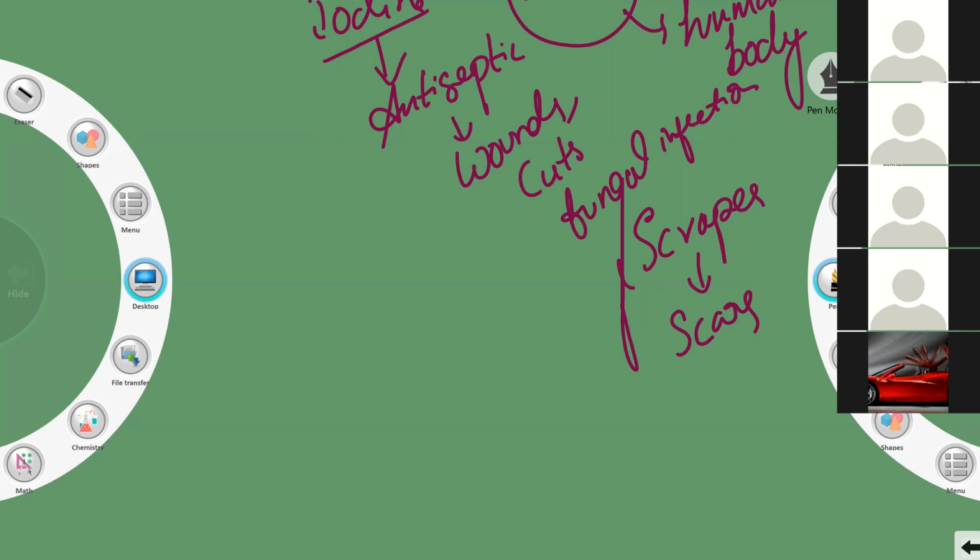Generally, salt has iodine by nature. Even if you take normal salt, salt consists of iodine inbuilt. It is naturally made like that.